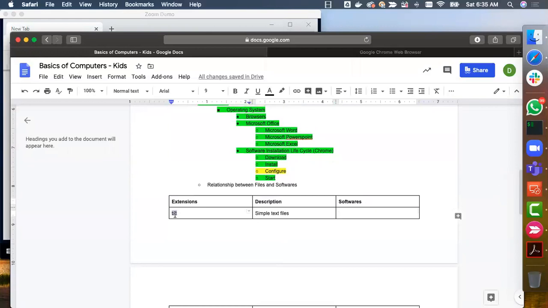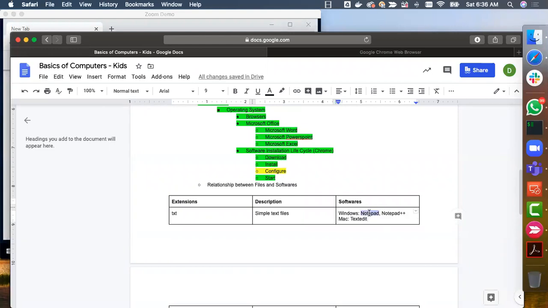TXT is typically used as file extension for simple text files. And what are the softwares that we use? They are nothing but Notepad, Notepad++, if it is Windows. So if you are talking about Windows, we use this. If you are talking about Mac, we use something called as TextEdit.